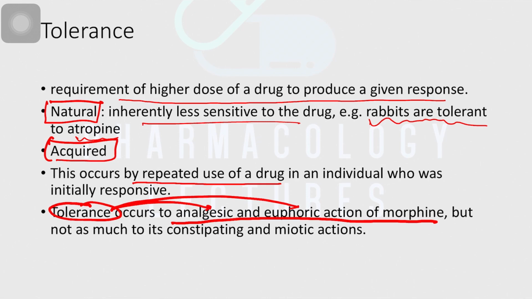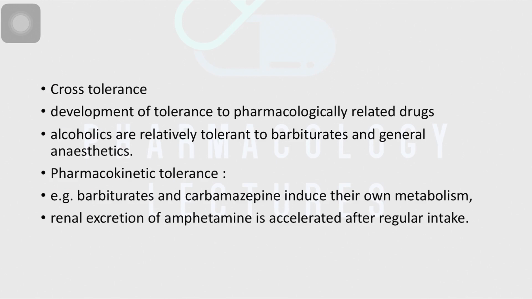But here the exception is constipation and miotic actions. Against these effects, constipation and miosis, there won't be development of any tolerance. So morphine would still produce constipation and miotic actions even after exposing the body for a longer time. If you want to identify clinically a morphine addict, miotic pupil and constipation complaints are the two major things from which you can identify that this patient is a chronic morphine addict. So this is how tolerance works.